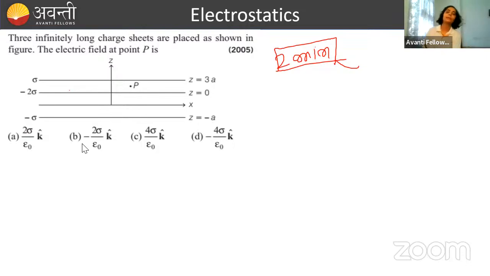I have discussed this in yesterday's class. Do solve it. You have to calculate the electric field at the point P. Okay, do it. If anyone has a doubt, you can ask in the chat box too. I will explain.